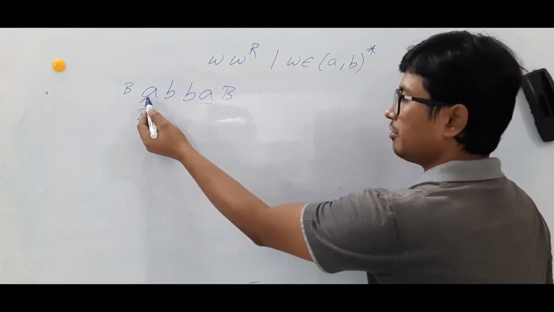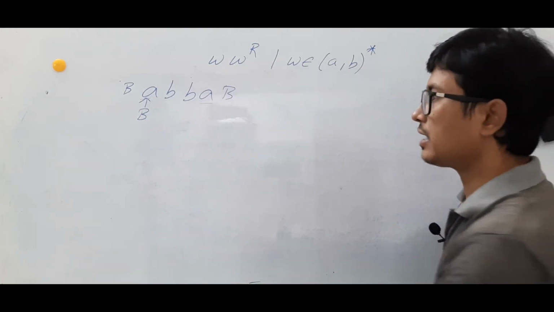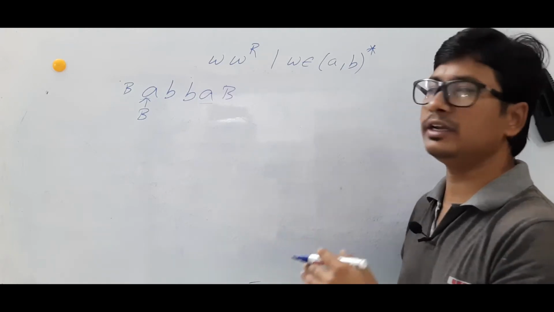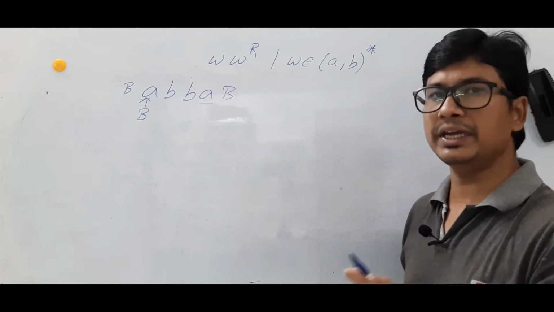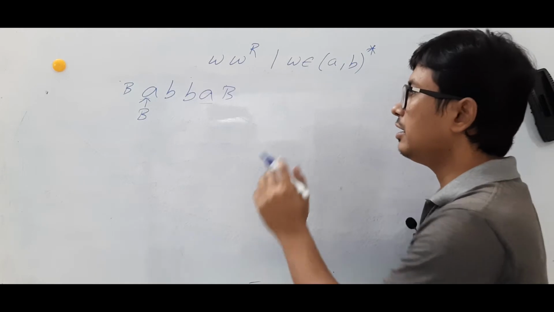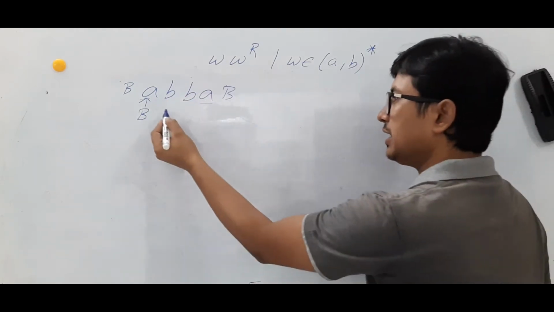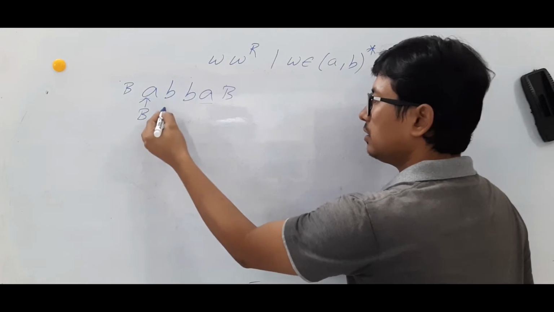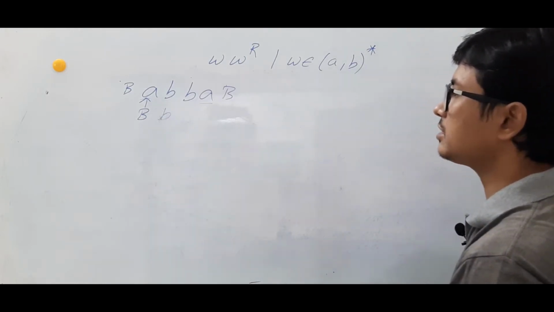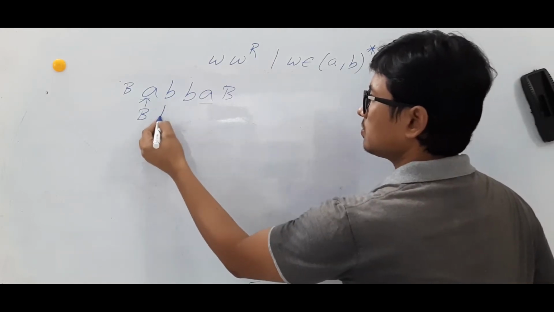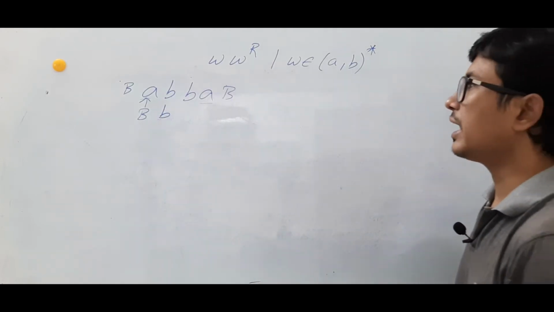So, the A you modified as a blank and are moving to the right. When you are moving to the right, if you find an A or a B, you make it as an A and B and you keep on moving. If you find a B, you make it as a B, move to the right.